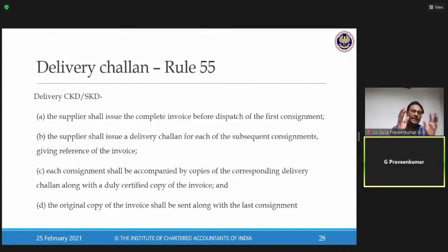DRDO has developed a particular rocket launcher, one particular machine, which has to be supplied to ISRO. ISRO has its place of business in the state of Andhra Pradesh. From DRDO Maharashtra, one consignment has to be shipped to ISRO in Andhra Pradesh.